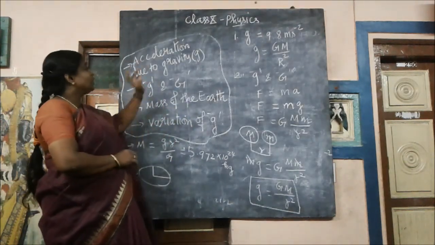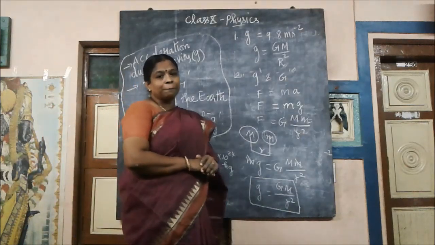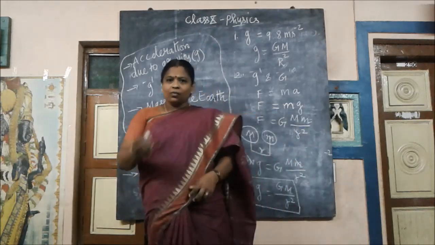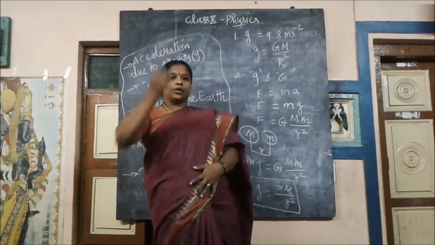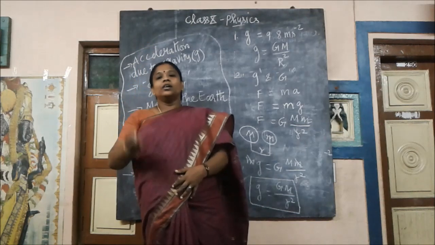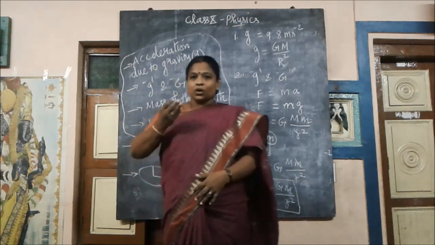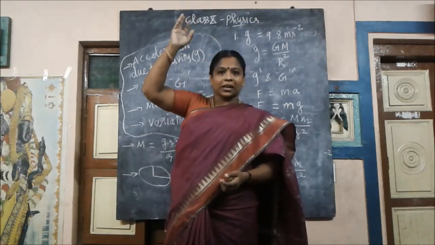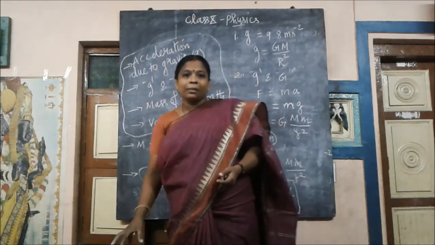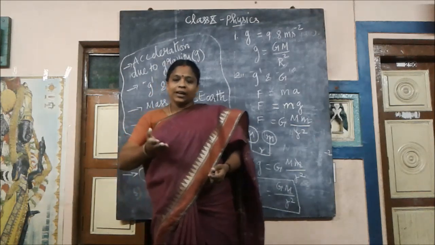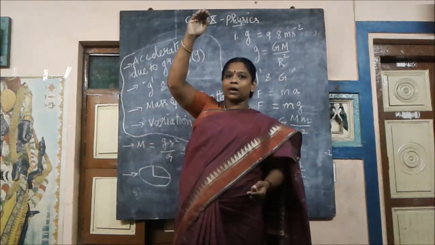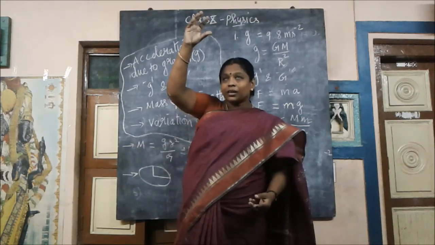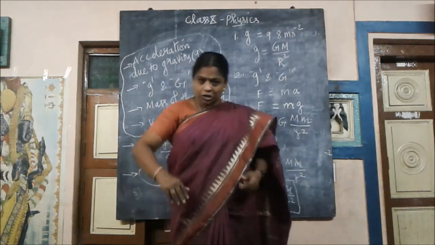First we have to know what is acceleration due to gravity. When we throw any body in the upward direction, it goes to a certain height and doesn't go somewhere else. Ultimately it has to return back to the earth. It will reach one maximum height, there its speed becomes zero, and then automatically it changes its direction.